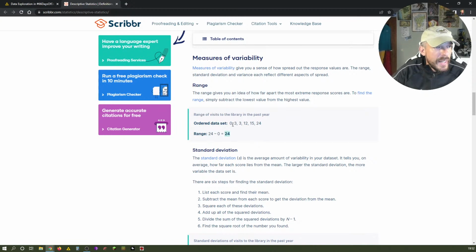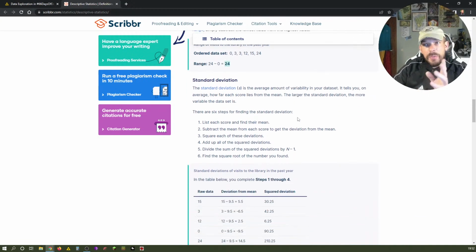If we would have 1 and 47, the range would be 46 because we would subtract 1 from 47. So that's the range. That basically shows us both ends, or gives us an understanding in a set of numbers. If we have percentiles, for example, we could have a range from 10 to 90%, then our range would be 80.